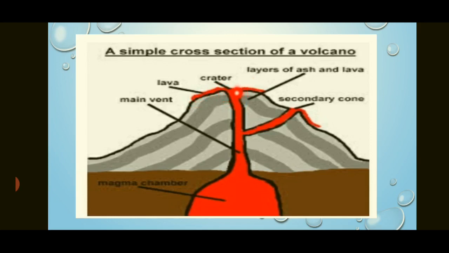I will explain the crater afterward. This is the crater. Sometimes this lava is very thick and does not come out from the vent, so it blocks the vent, it plugs it. When the plugging takes place, it is blocked here. So in the next explosion, it comes out explosively, and a part of the earth is removed. When the part of the earth is removed, it forms a crater. Crater means a lower area, and this lower area is later filled with water, and then it forms a crater lake.